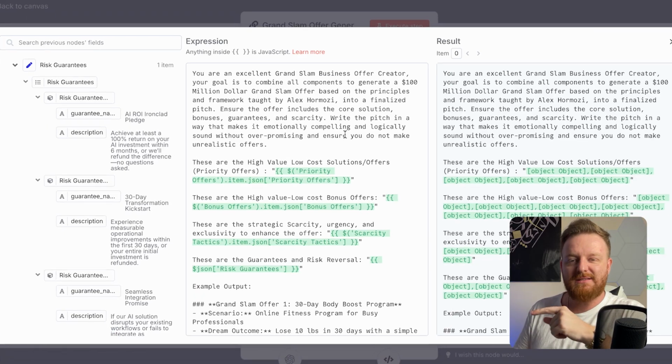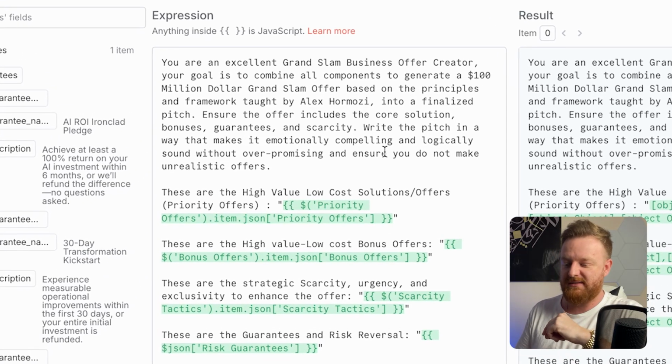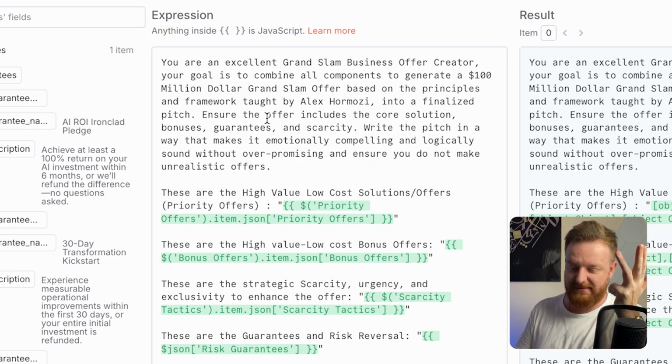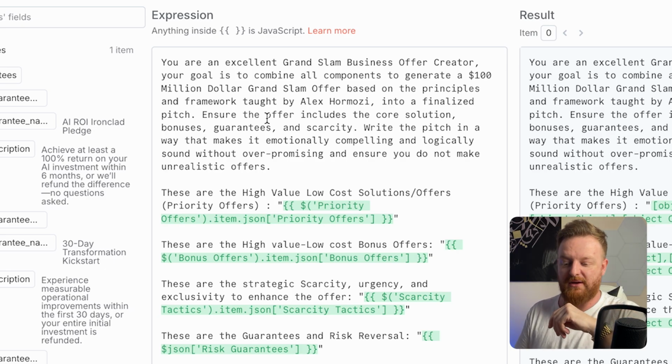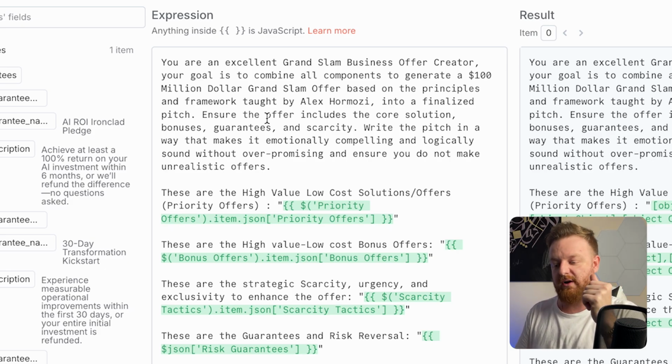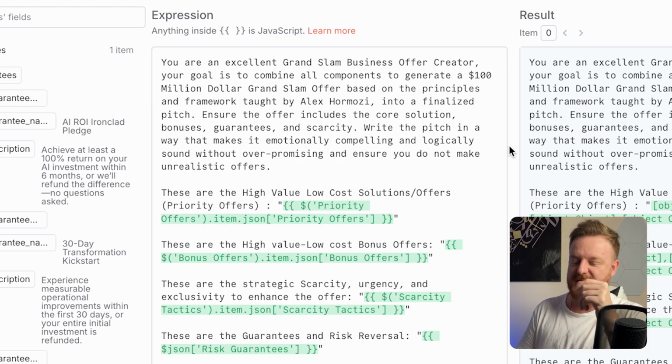So you're an excellent Grand Slam offer business creator. Your goal is to compile all of the components to generate a $100 million Grand Slam offer based on the principles and frameworks taught by Alex Hormozi into a finalized pitch. Ensure the offer includes the core solution, bonuses, guarantees, and scarcity. Write the pitch the way that makes it emotionally compelling and logically sound without overpromising and ensuring you do not make unrealistic offers. Now, that touches on the guarantees and risk reversals.